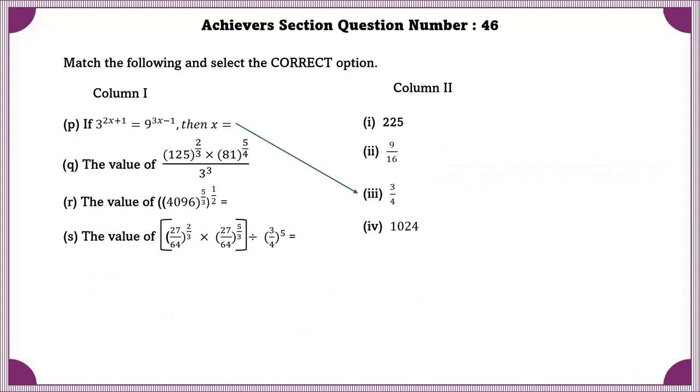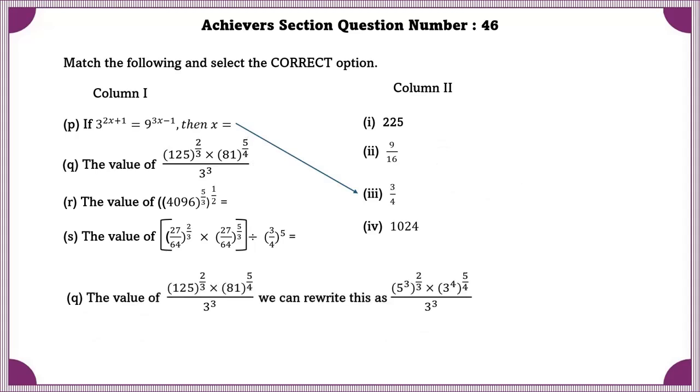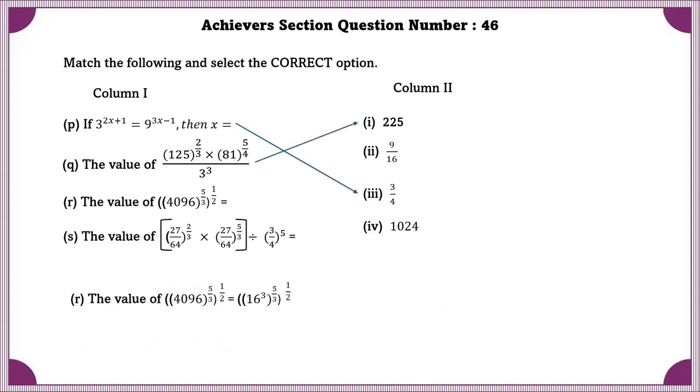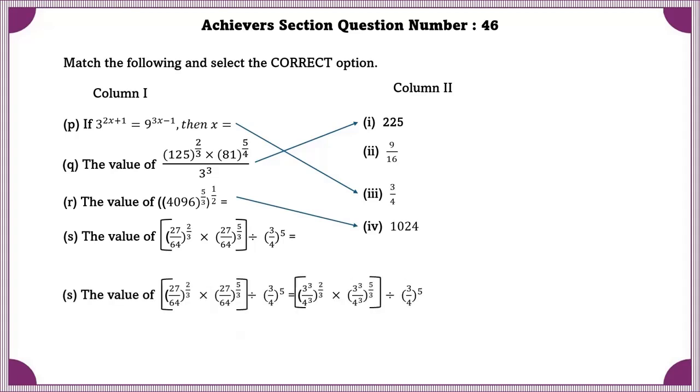Q. The value of this given expression is. Simplifying, we'll get 225. R. The value of this is. The value is 1024. And the S option is equal to 9 by 16.